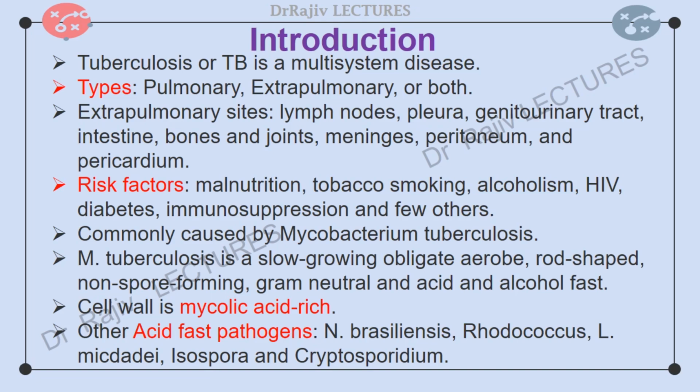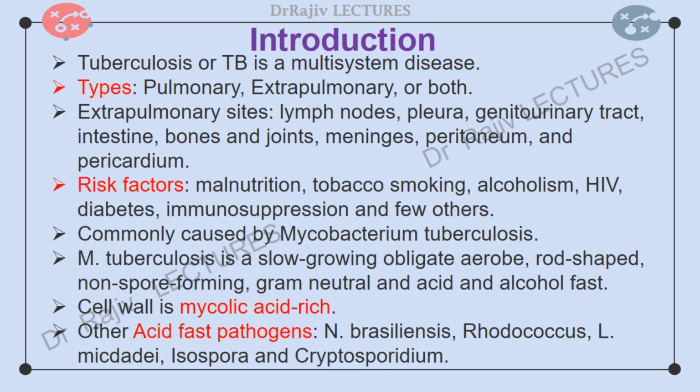Risk factors for developing active disease after mycobacterial infection include malnutrition, tobacco smoking, pulmonary fibrosis, alcoholism, HIV, diabetes, silicosis, immunosuppression, particularly TNF-alpha inhibitors, cancer of head and the neck, hematological malignancies, end-stage renal disease, chronic malabsorption, and gastrectomy.